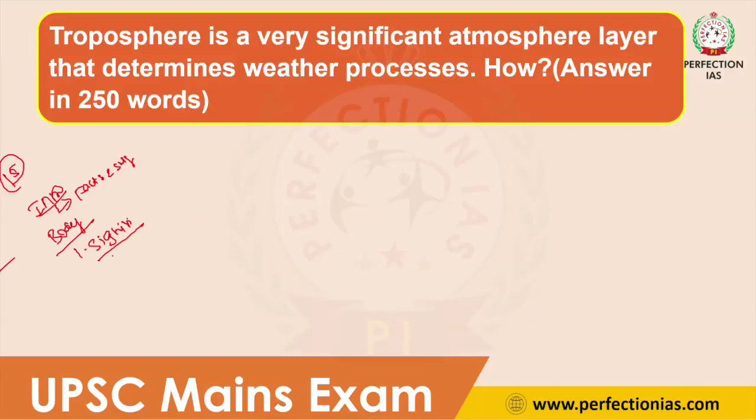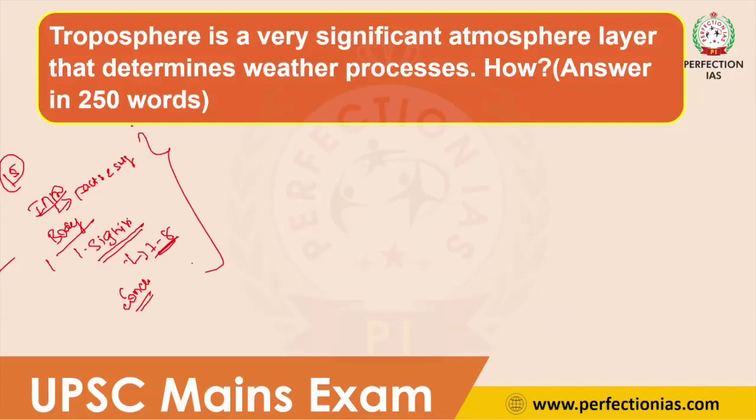You have to write around 7 to 8 points for this part, and last, the conclusion. You can conclude by giving some general significance about troposphere.